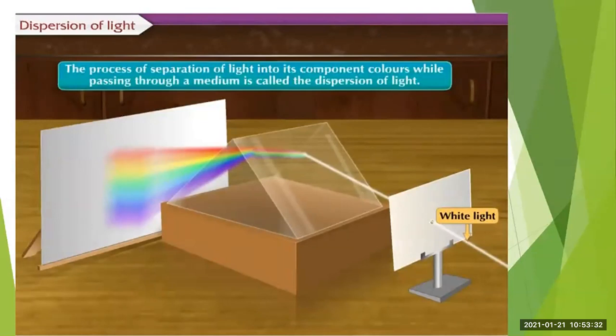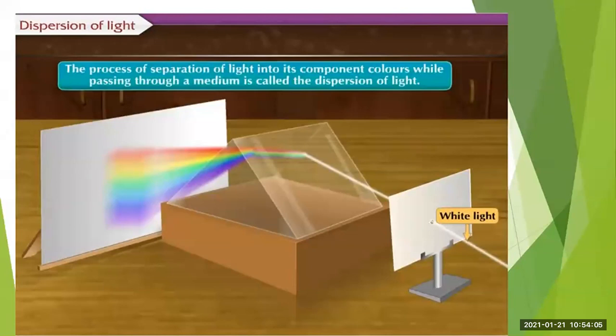So here you can see that white light gets separated into the 7 colors. Up till now we might only know that this color is only white light, but actually that white light consists of the 7 colors, and through such experiments we can obtain these colors.